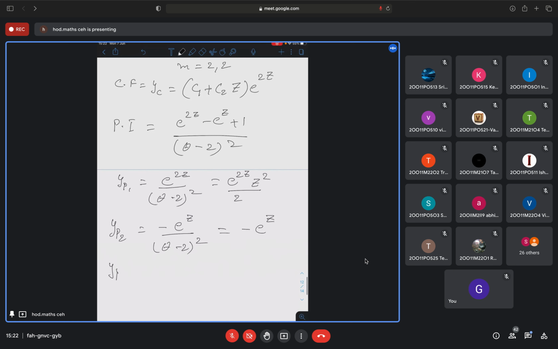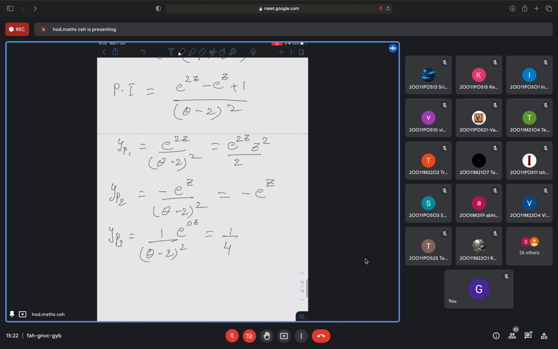Now I have yp3 also, which is 1 by (theta minus 2) whole square. This I can write it as e to the power 0z. So when I replace theta with 0, I'll get minus 2 whole square, which will be 1 by 4. Are you following? These are all previous things only. So my total yp will be combination of all these three. So e to the power 2z z square by 2 minus e to the power z plus 1 by 4.